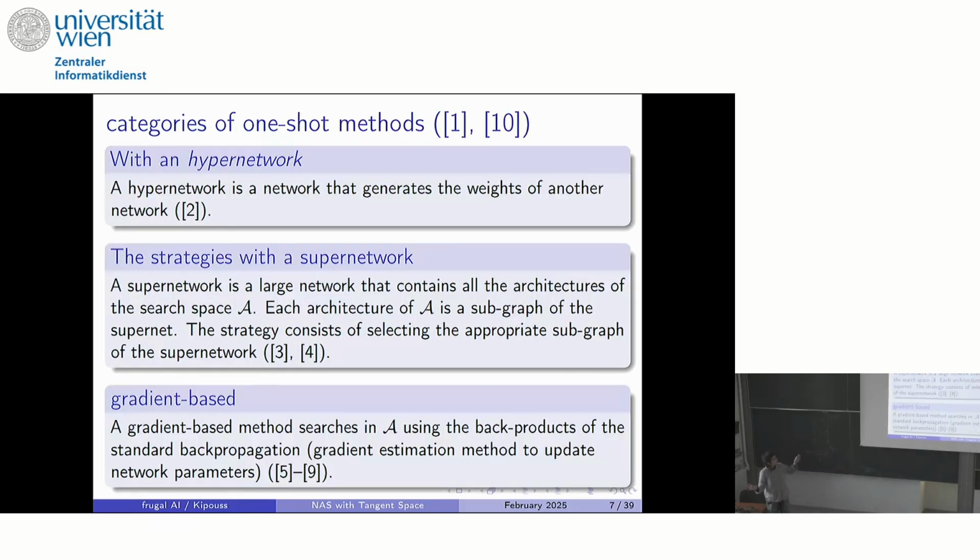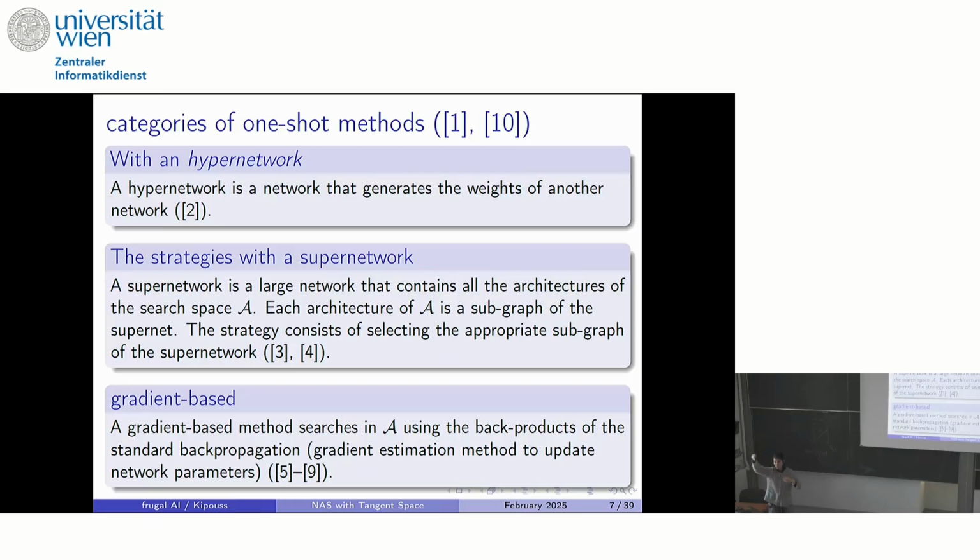So inside this category, the one-shot techniques, you have a lot of different subcategories. I will only talk about the gradient-based methods. A gradient-based method is a method that will jointly optimize the architecture and its parameterization using backpropagation. As it was defined this morning, backpropagation is the algorithm that performs the gradient descent on your computer.